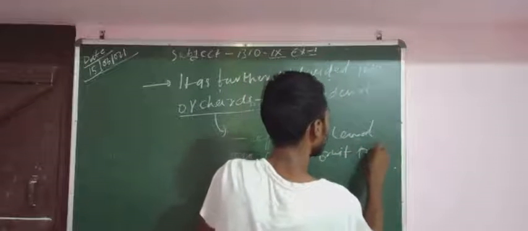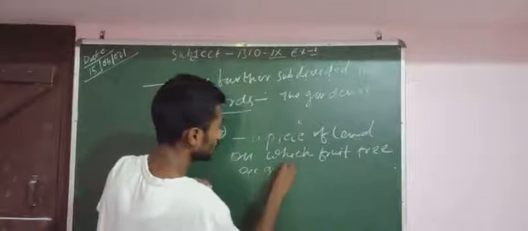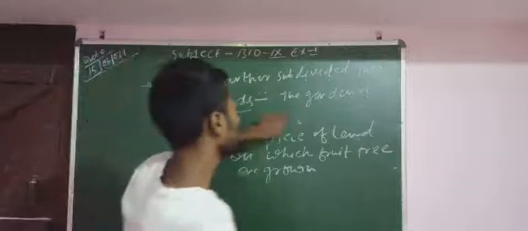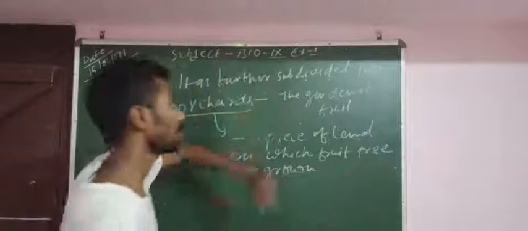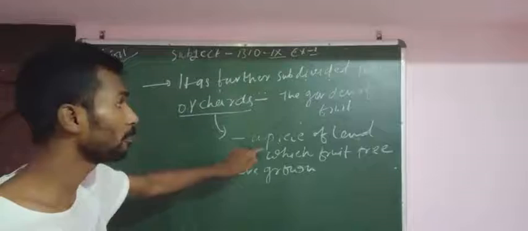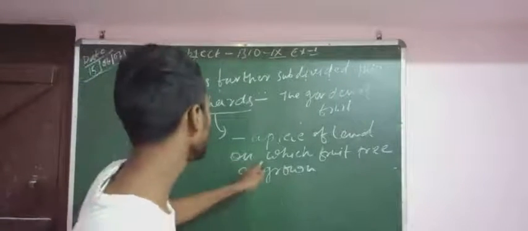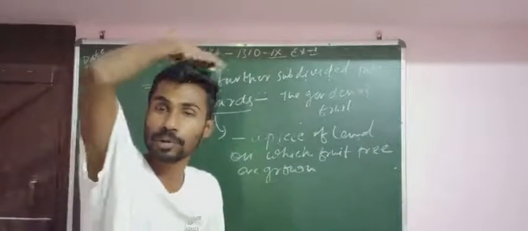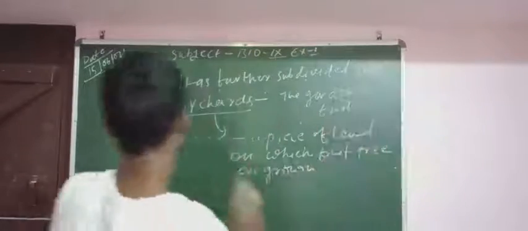Fruit trees are grown. A piece of land, the garden of fruit, not flower. Orchards means a piece of land, a part of the field or part of land on which fruit trees are grown. That means in a particular place the fruit trees can be grown. That place is known as orchards.